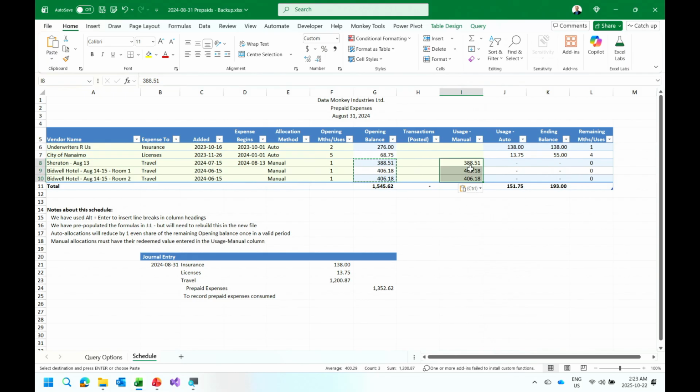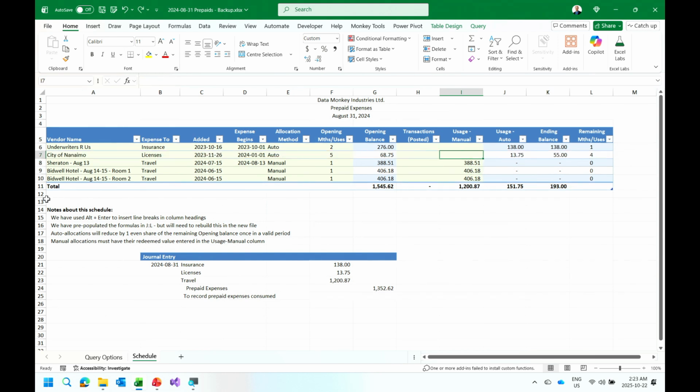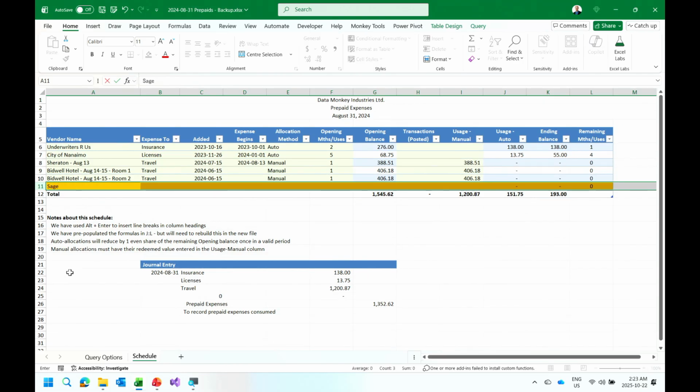This is manual usage. I should probably show you on this one that if I overdo it, there's some conditional formatting on this one here. You're also going to see that if I insert a new transaction in this listing as well, it turns orange. That's because it hasn't been completed here. So this is 2024-08-13, and we are going to start expensing this as of 2024-08.